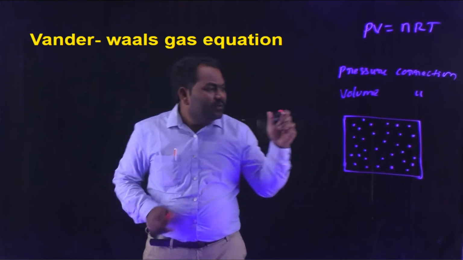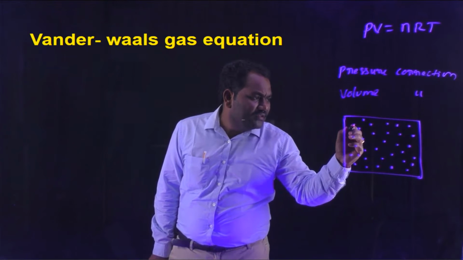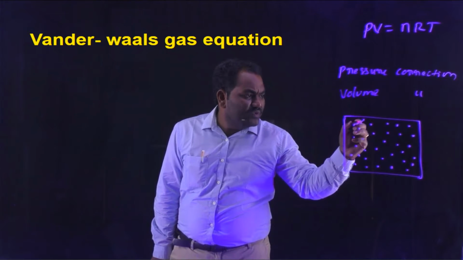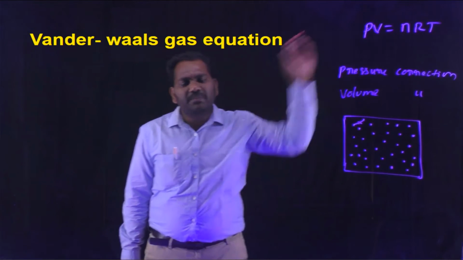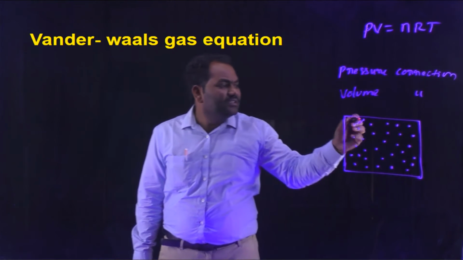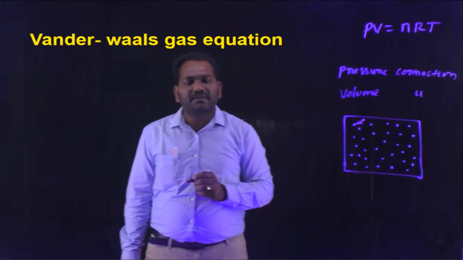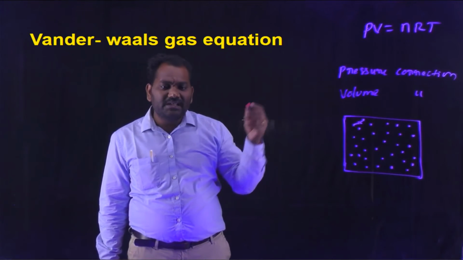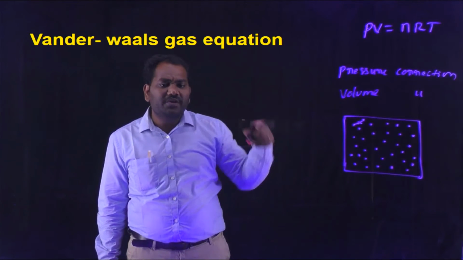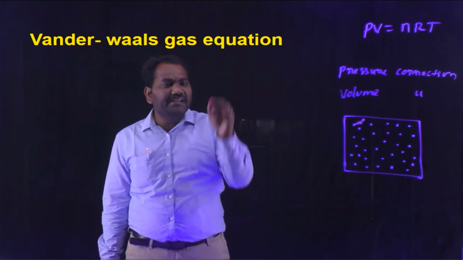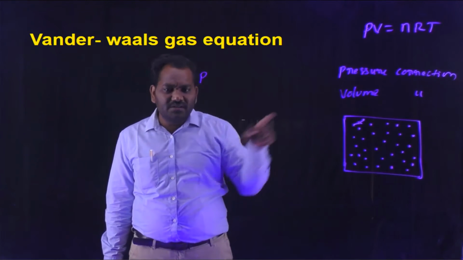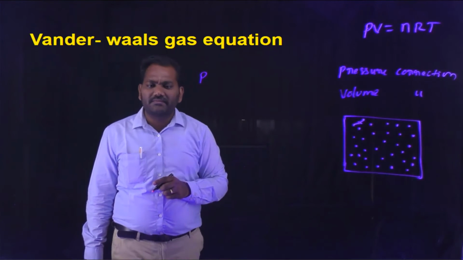If this molecule collides with another and the attraction force is very high, it never goes back with high speed. That's why this molecule does not collide with the walls of the container, and automatically pressure is reduced. That's why we have to correct the ideal pressure. He made a pressure correction due to this force of attraction.